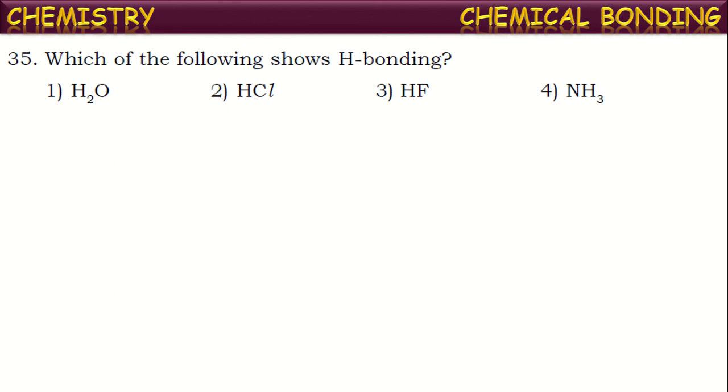The electropositive hydrogen atom of one molecule and the electronegative atom like fluorine, oxygen, and nitrogen of another molecule. Such attractions are called hydrogen bonding. So hydrogen bonding will be formed between hydrogen and more electronegative elements like oxygen, fluorine, and nitrogen. See, in these molecules, there are oxygen, fluorine, and nitrogen. These molecules can show hydrogen bonding among the molecules of those compounds, but HCl cannot.